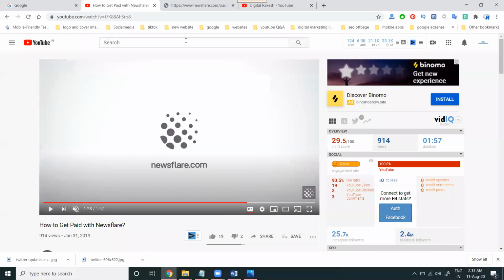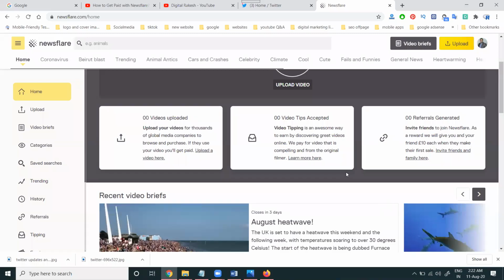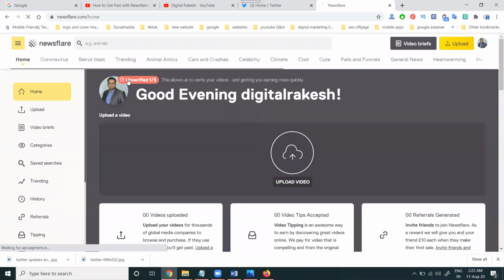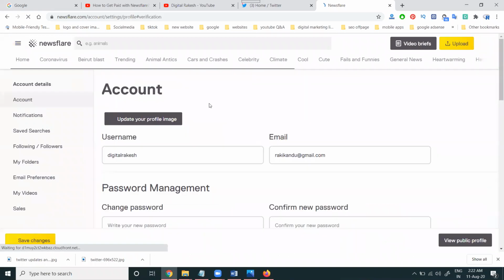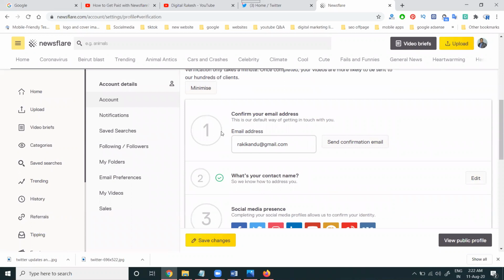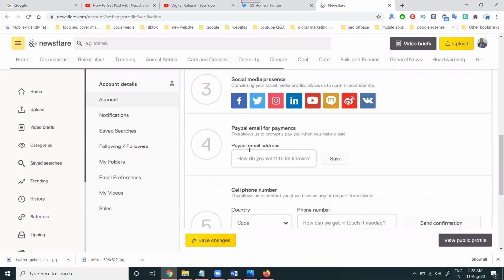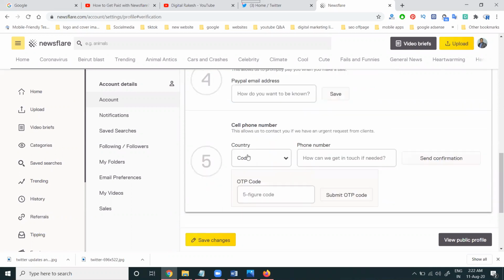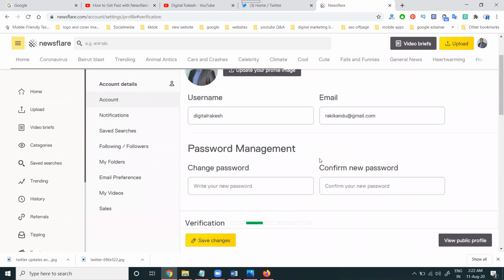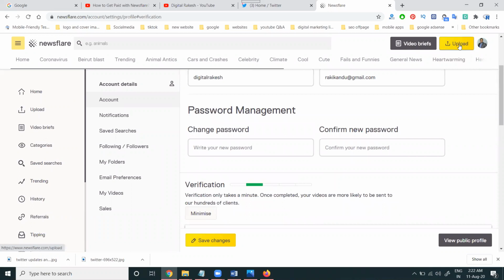I'm showing newsflare in the particular option. I'm opening my website with my ID. Now I'm done here. Just go to the five steps, which are important: your mail confirmation, account details and social media preference, adding your PayPal account, and your country code and phone number verification. Once you verify these options, click to go and upload your video.